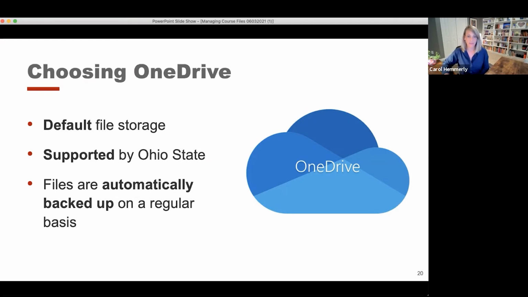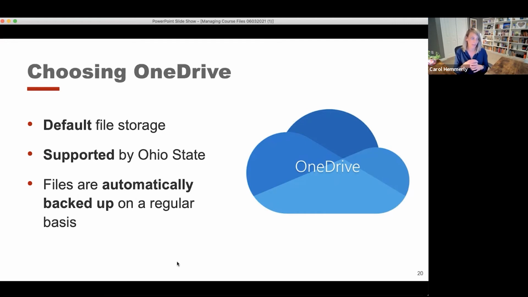So the first thing that we're talking about is OneDrive. And it's interesting because when I'm looking at the chat, you guys are all bringing up both issues and good responses to the whys of why you might want to choose OneDrive to store your files. So OneDrive is currently for Ohio State considered to be the default file storage location. Some people said that they're just storing files on their personal computers, and there's nothing wrong with that necessarily, but it is limiting, especially if you plan on sharing your files with other people or you want to work on your files with other people at the same time. That can be more difficult if you're not saving those files in OneDrive.